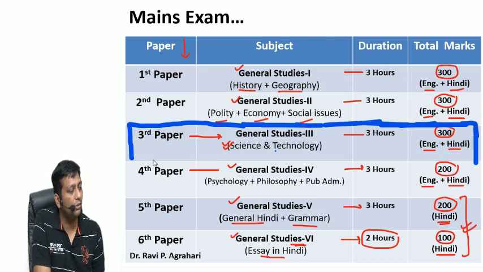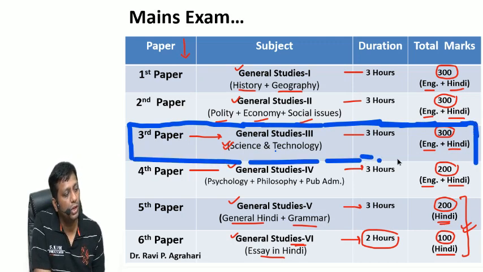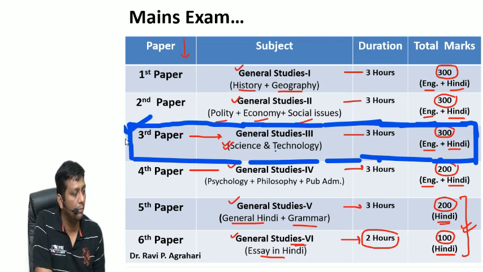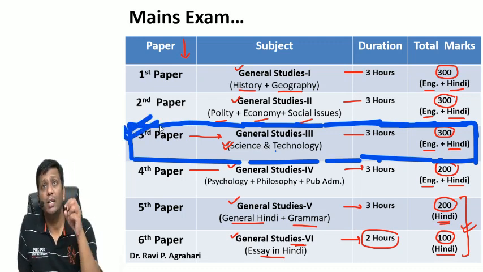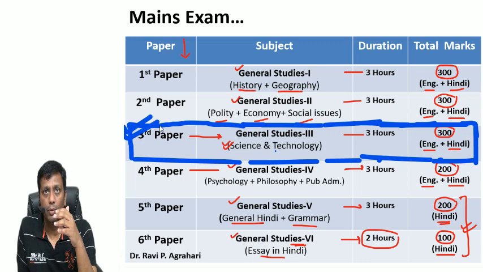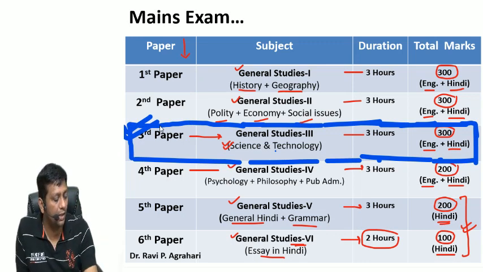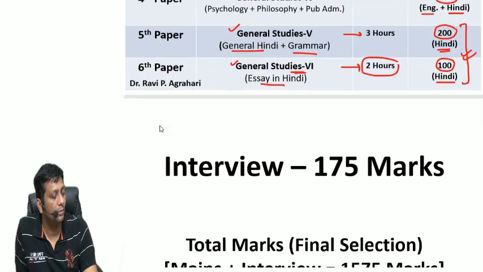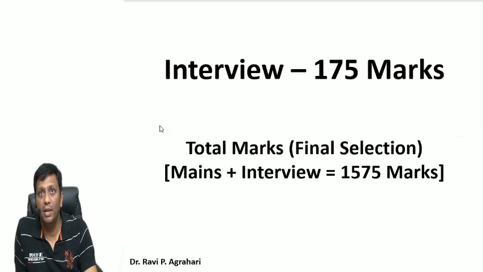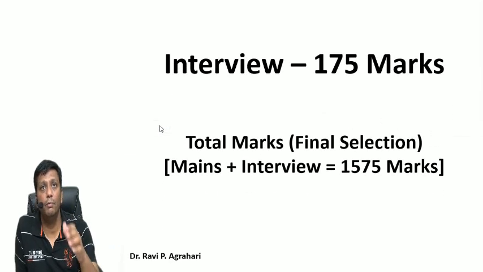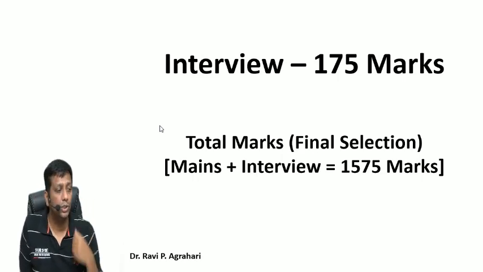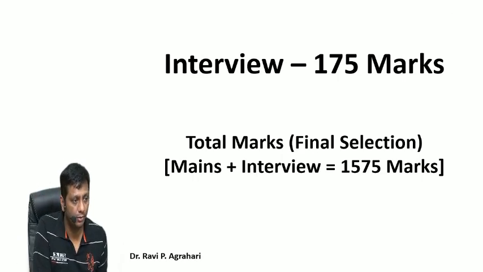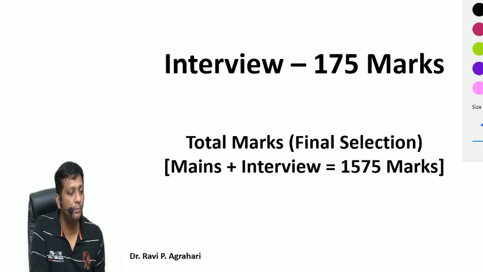See, in this GS paper 3, as I told you, your syllabus is mentioned as science and technology. Okay, what will come in science and technology? It will come in the next PPT. You come here in this next PPT guys. You see here guys, after the prelims and mains, the third level of exam will be the interview. Total interview is 175 marks. One thing more guys, that should be very clear.